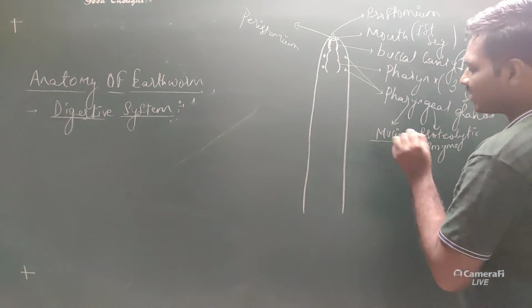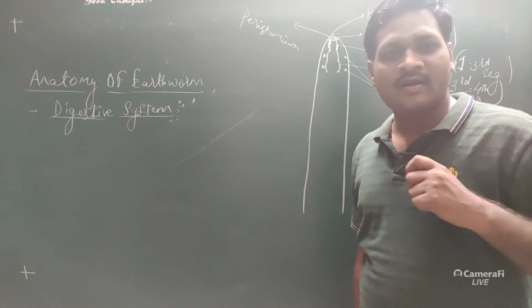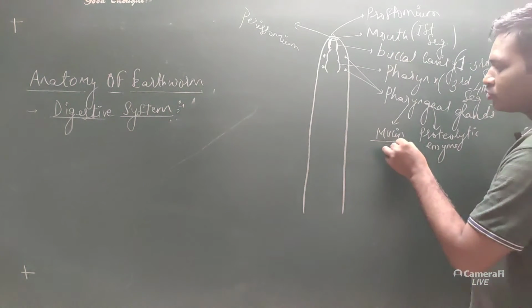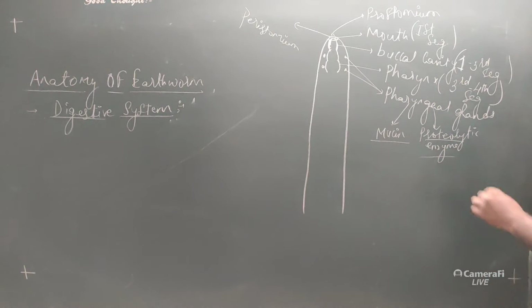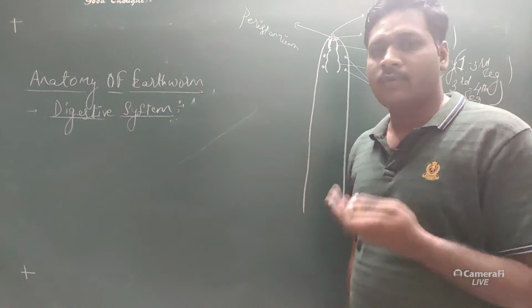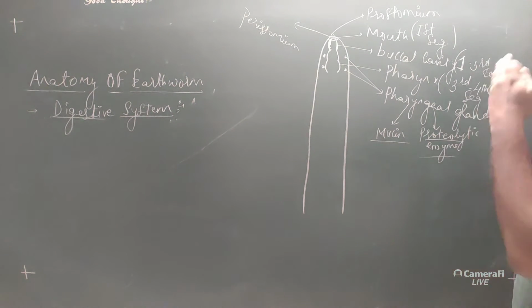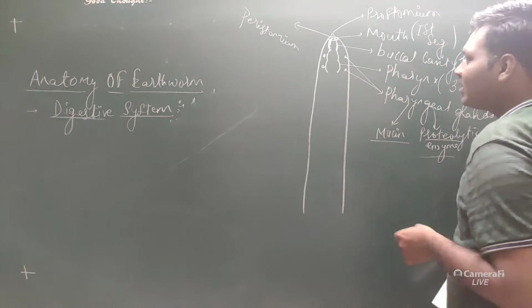Now what is this mucin? Mucin is a kind of mucus-like substance which is responsible for providing lubrication. So mucin is associated with lubrication, and proteolytic enzymes are the enzymes which are helpful in the breakdown of protein. Lytic means catalysis or breakdown. So this is performed by the pharyngeal gland.